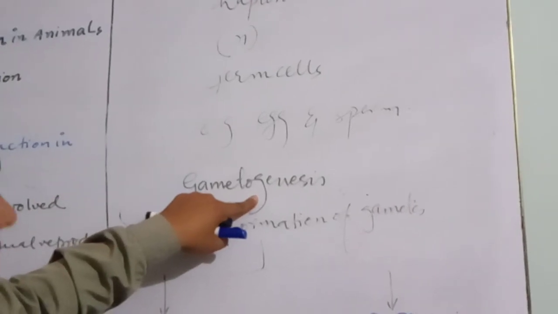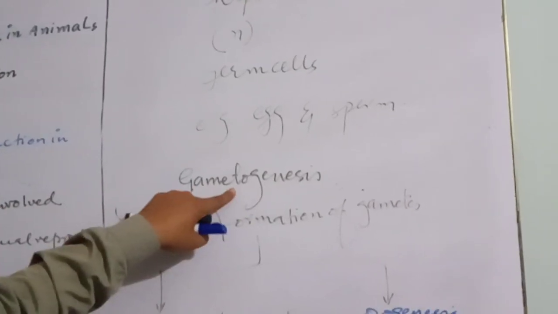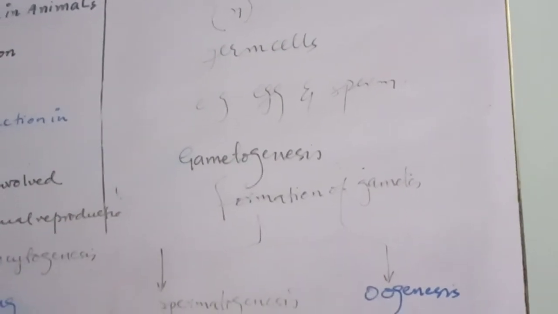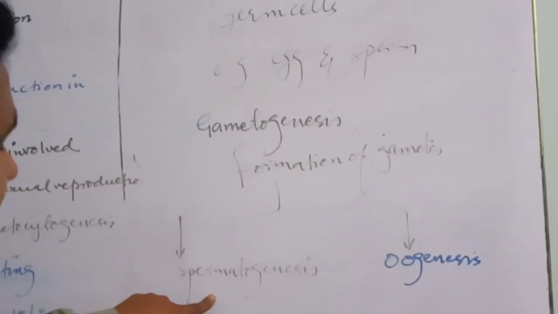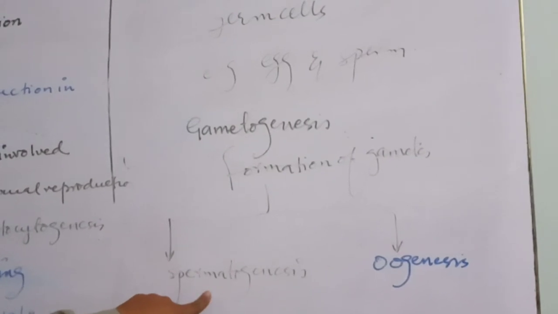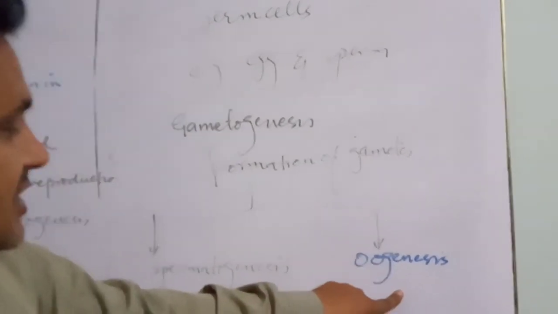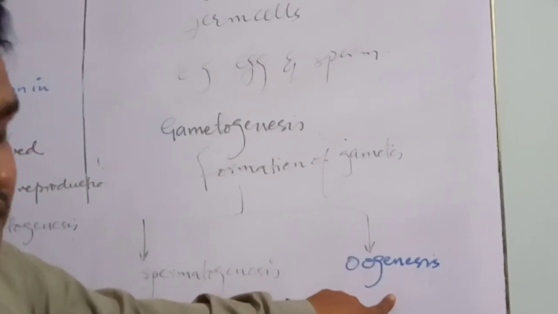Genesis means formation. When sperms are formed, that process is called spermatogenesis. When eggs are formed, that process is called oogenesis.